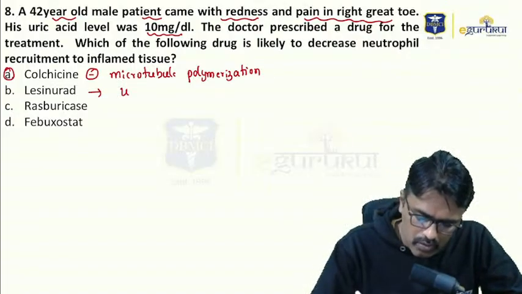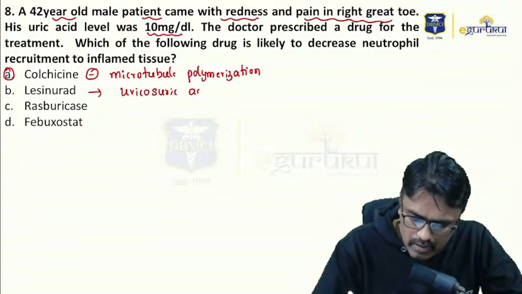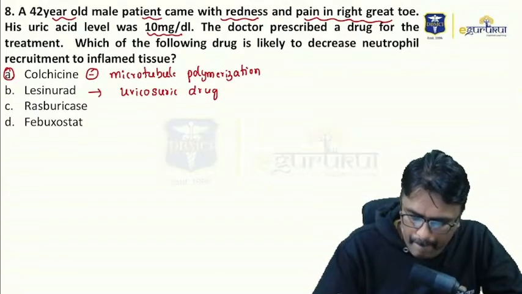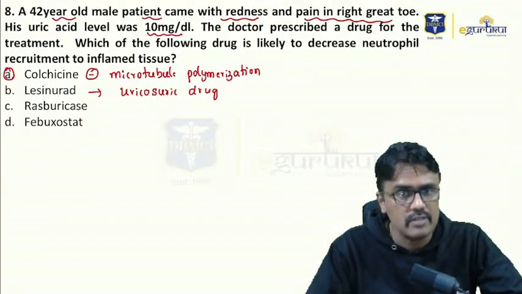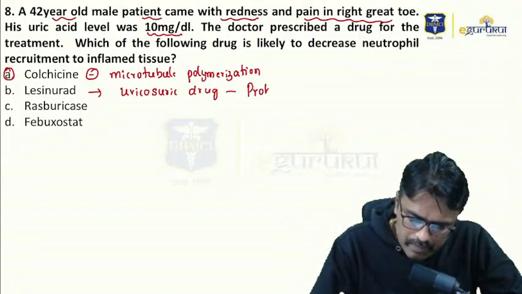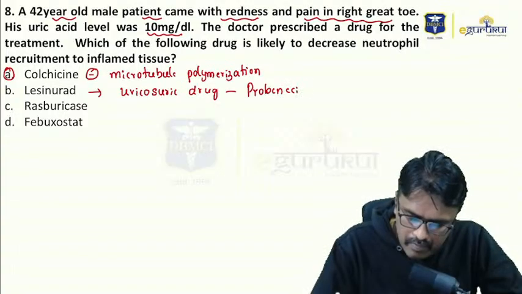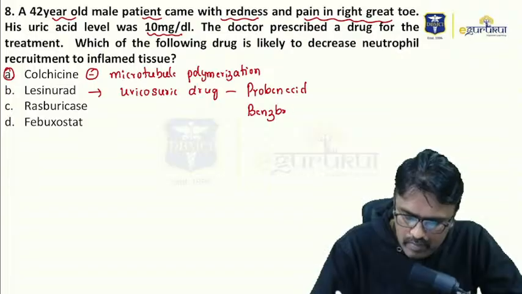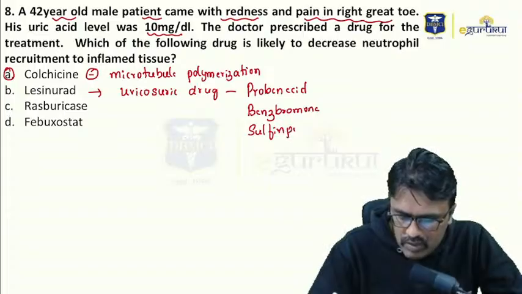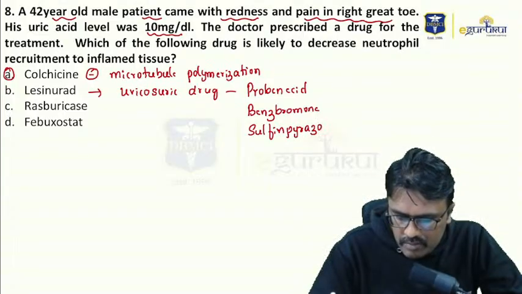Lesinurad is a uricosuric drug which increases uric acid excretion in the urine. It's a uricosuric drug. Can you tell me other drugs which are uricosuric? They are probenecid, then benzbromone, and sulfinpyrazone. So these are the uricosuric drugs.